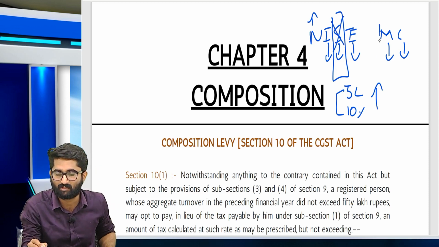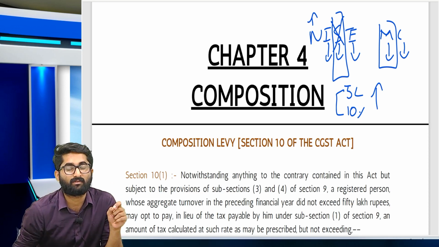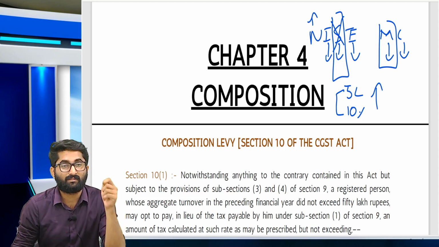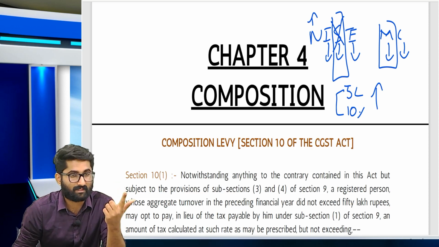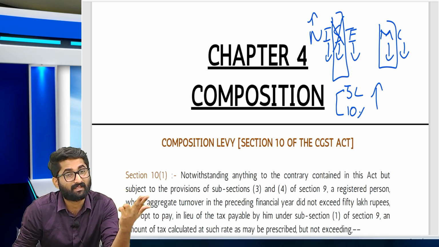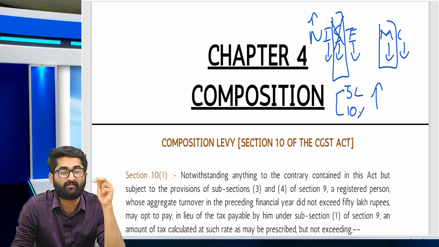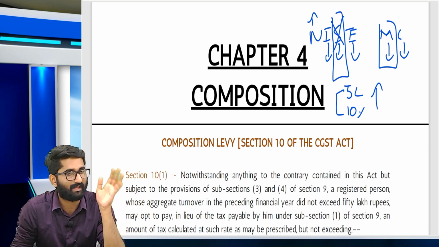Now the question is, sir, what is notified goods as per the law? You remember the ice cream wala story? In the ice cream wala story, it is ice cream, pan masala, tobacco, ash bricks, building bricks, fossil bricks, aerated water, and lastly the roofing tiles and earthen tiles. So in all these cases, if you are a manufacturer of these, then you are not eligible for composition. That is what we discussed.